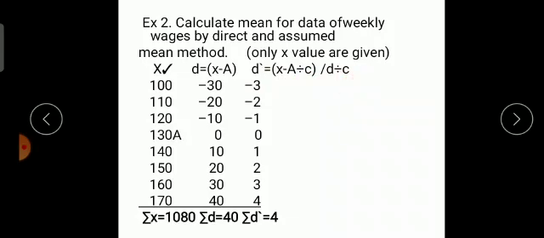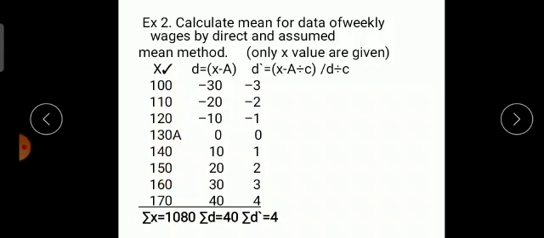What is c here? The common factor. Though they are individual values and no class interval is given, there is a common factor here. The common difference between each individual value, 100, 110, 120, 130, 140, 150, is 10. So c is 10.